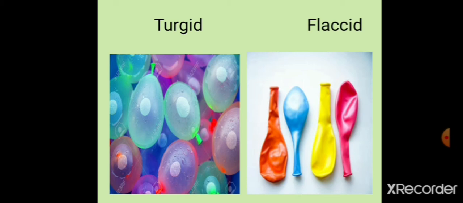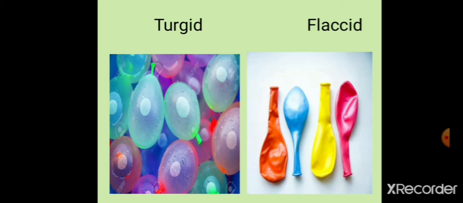In the second case, the balloon which is short of water, or you can say the cell which is short of water, is called a flaccid cell. Repeat again, a cell filled with water is called a turgid cell, and a cell which has a shortage of water, in which there is less or no water, is called a flaccid cell.